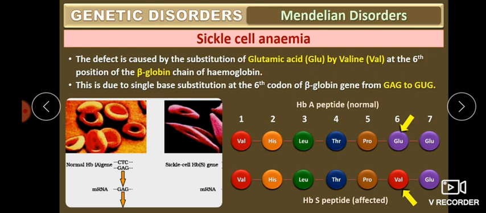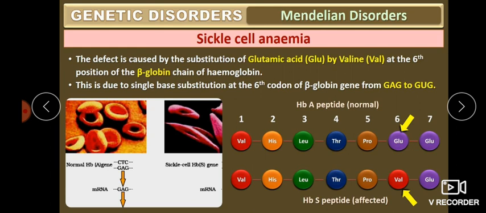That is valine. So what type of mutation is this? It is a missense mutation. Missense mutation means a codon responsible for one amino acid is changed to another codon responsible for the production of another amino acid. Here the amino acid glutamic acid is produced by the codon GAG, and that codon is changed to GUG, which is responsible for valine. So this is a base pair substitution mutation, that is the missense mutation. Due to the missense mutation, the sixth position glutamic acid is changed to valine.